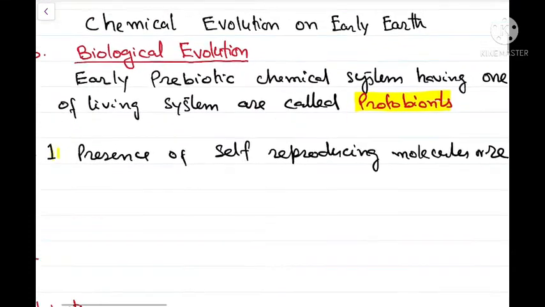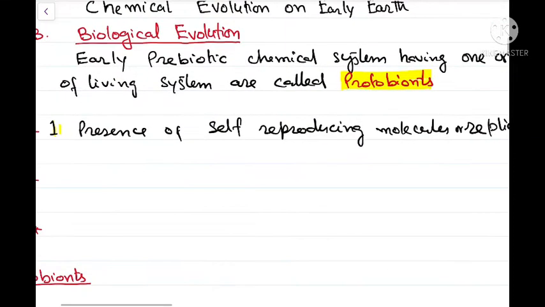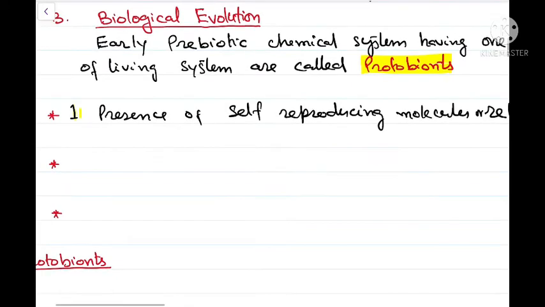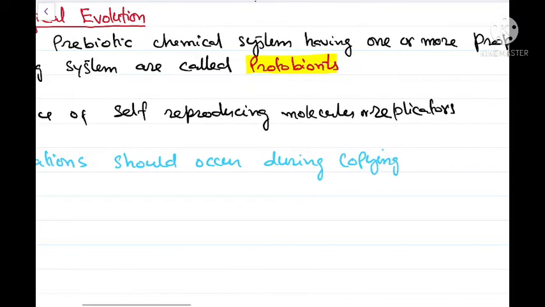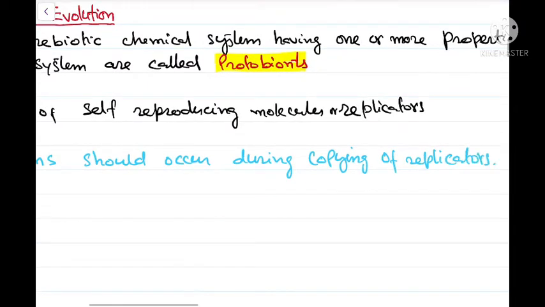So the presence of self-reproducing molecules or replicators is the first requirement. The second requirement is that these self-replicating molecules should be subjected to mutations. So mutations should occur during the copying or replication of the replicators, because mutations will